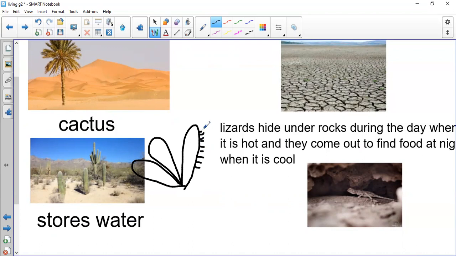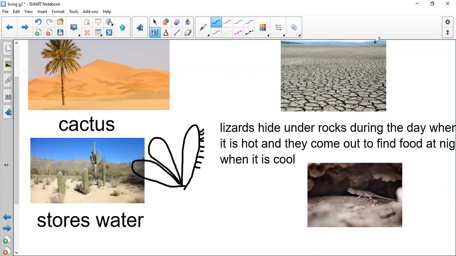So what does the cactus stem have? Why is it so big like this? To store water inside it. Once it rains, the cactus stem starts to store a lot of water, because as I said, in the desert it doesn't rain for a long time. So how will this plant stay alive? I don't want this plant to die. So we have these stems for the cactus. They help to store water.